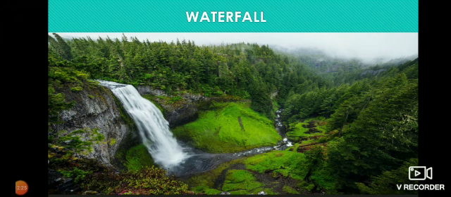Can you give examples of waterfalls? Yes, Dudhsagar waterfall, Jog waterfalls, Talakona waterfalls, and Chitrakote waterfalls. These are some of the waterfalls in our India.